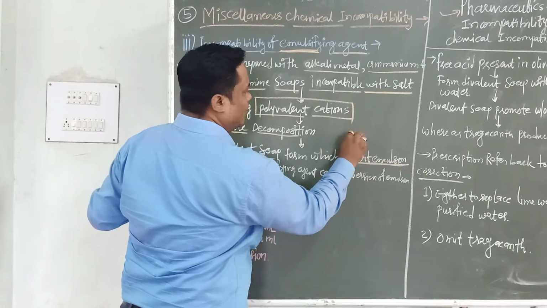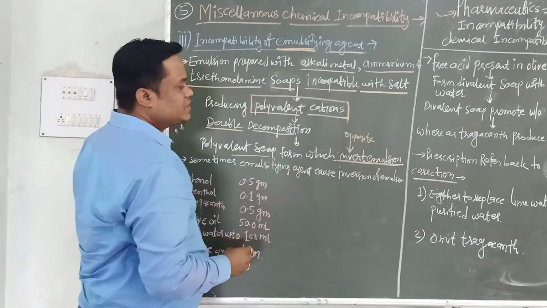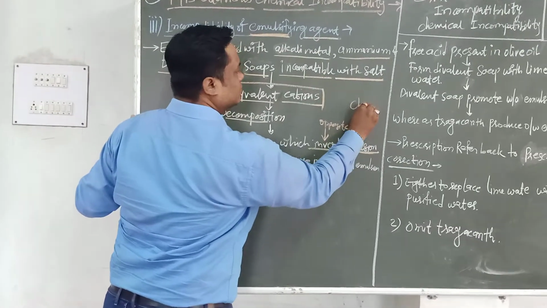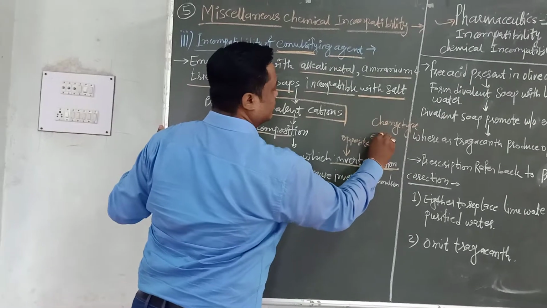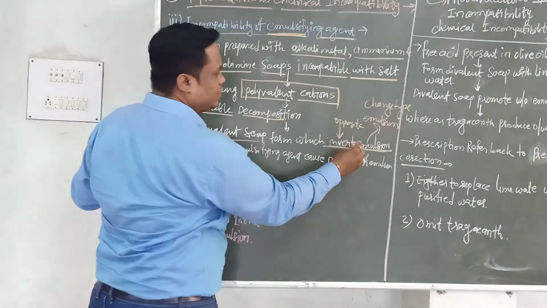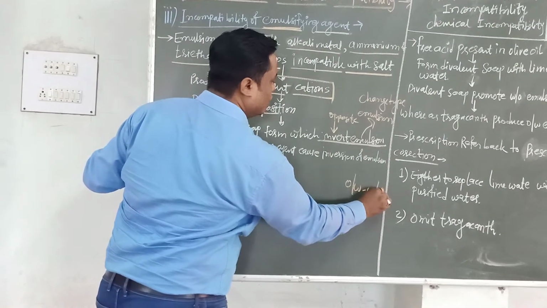Invert means opposite. Inverting the emulsion means changing the type of emulsion, that is, O/W emulsion into W/O, or vice versa.